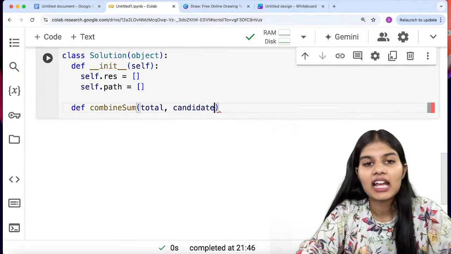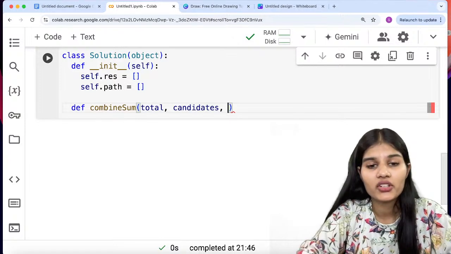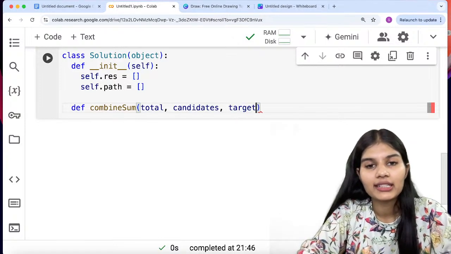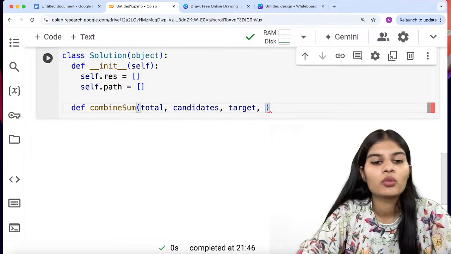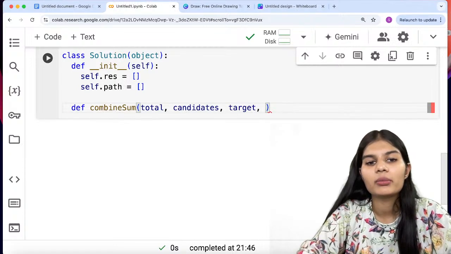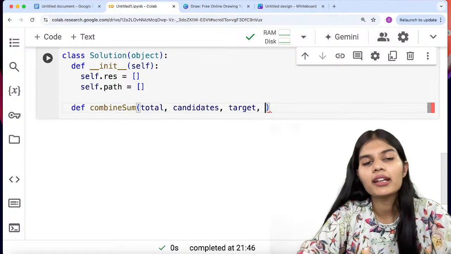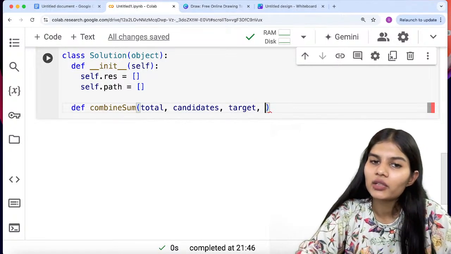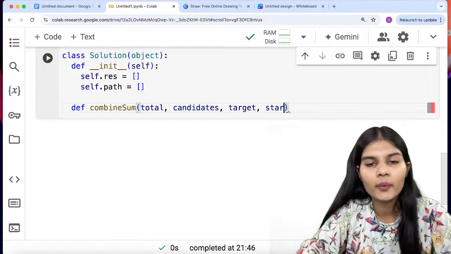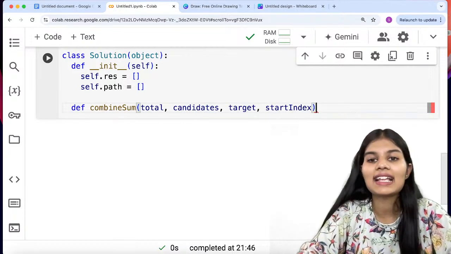Next I have candidates, which was given in my question already. Then we have to take the target, and I would define another variable on my own, which can be the start index. Because I told you that we'll be starting from the first position and moving ahead, in that case I have to start with the start index.